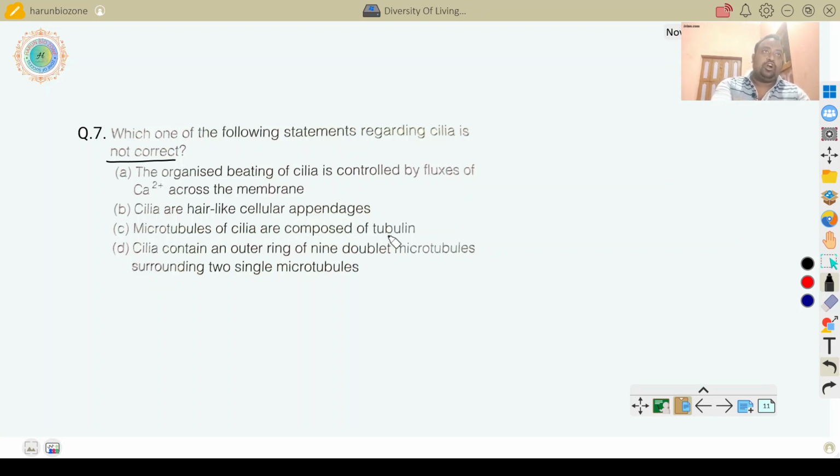Microtubules of cilia are composed of tubulin. Yes, the cilia are made by tubulin protein. There are two types of tubulin proteins present, that is alpha tubulin and beta tubulin. Cilia contain an outer ring of 9 doublet microtubules surrounding 2 single microtubules. This is also right. So, the not correct answer is A.